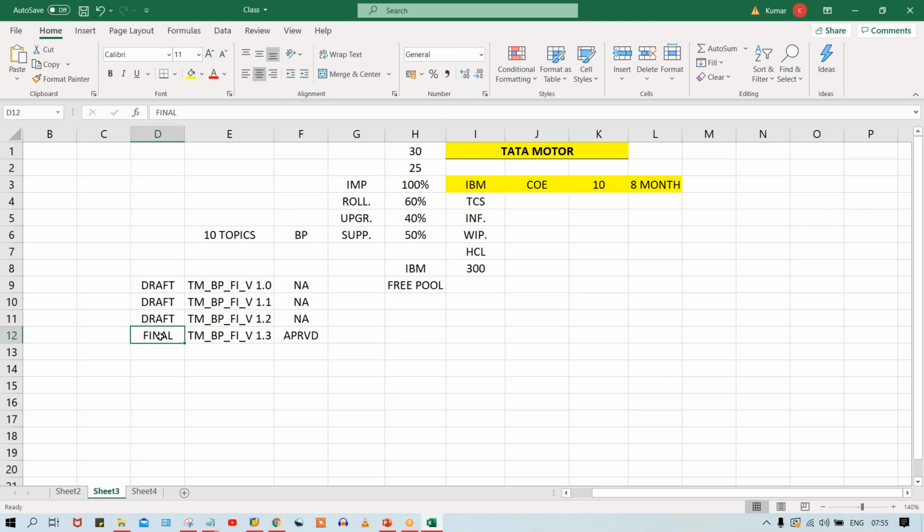So now here what is happening: the final version of the blueprint, you have to take the printout, and it is sent to the client for sign off. Generally the consultant signature is also there, and then the core team member signature will also be there. And once the signature is done, then the second phase is over. It means now we have frozen all the requirements. After that, whatever new requirements are given by the client are not going to be entertained. Why? Because that phase itself is over. Now we have moved to the next phase, right?